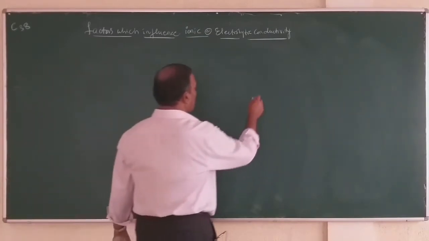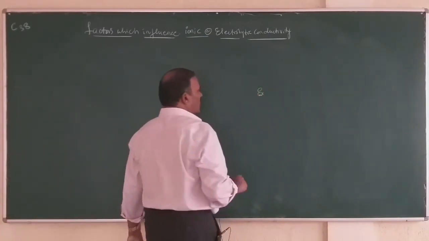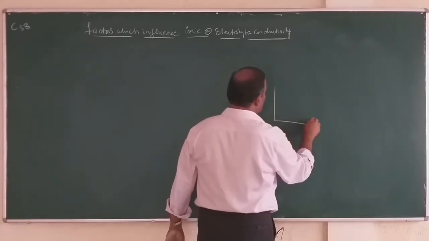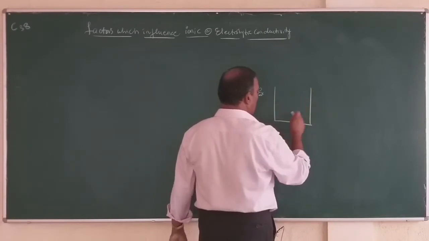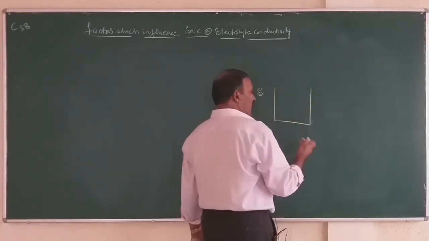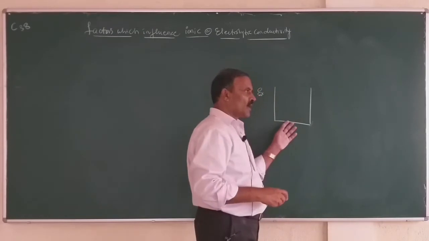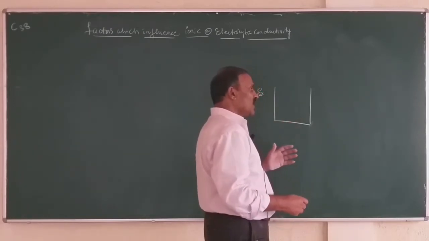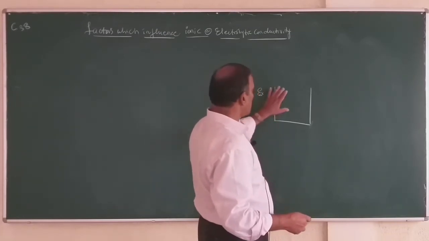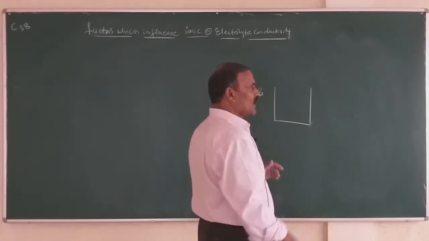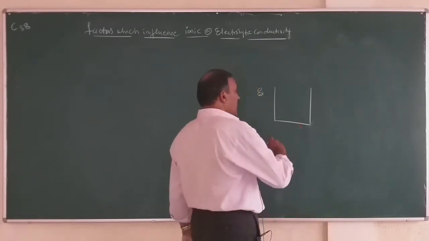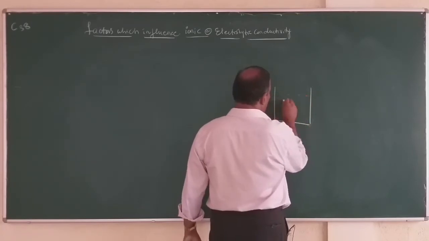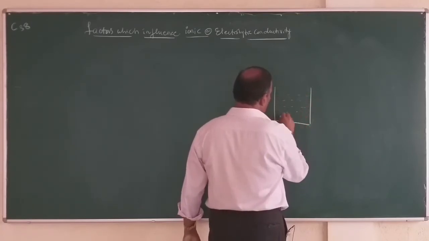Say for example, sodium chloride is an electrolytic conductor. Sodium chloride conducts electricity when it is dissolved in water or when it is melted, because in the solid state the ions are held by strong electrostatic force of attraction and hence they do not conduct electricity. When they are melted or dissolved in aqueous solution, these ions become free and hence they conduct electricity.